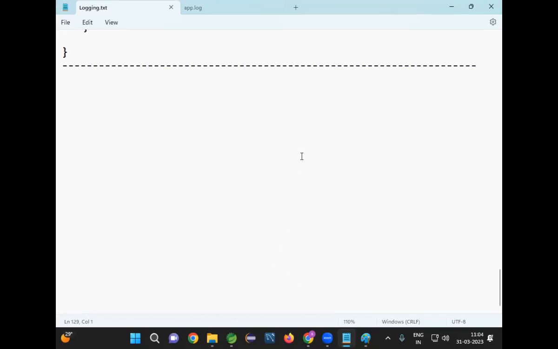Currently, it is using a file appender. When it uses a file appender, what will happen? The file appender will create one file. All the messages will be stored in one file. If all the messages are stored in one file, after 1 month, can you guess the size of the log file? It will become very big. Is it easy to monitor the log messages from that log file? No. Why is it not easy? There is only one file available, and in that one file, so many messages are available. It will become very difficult.